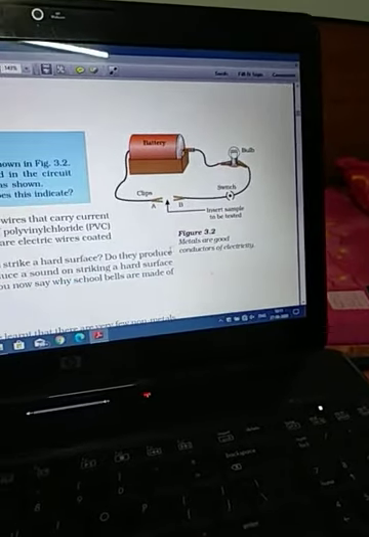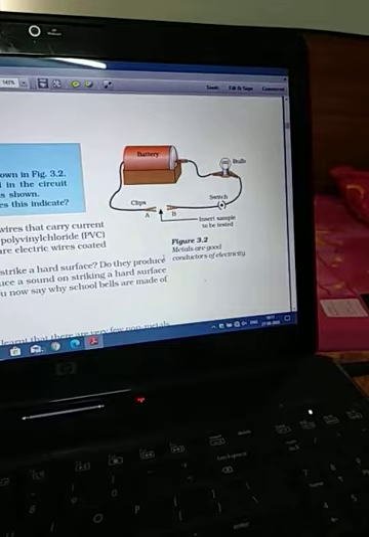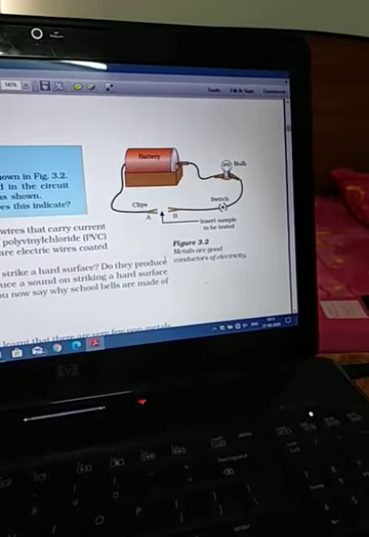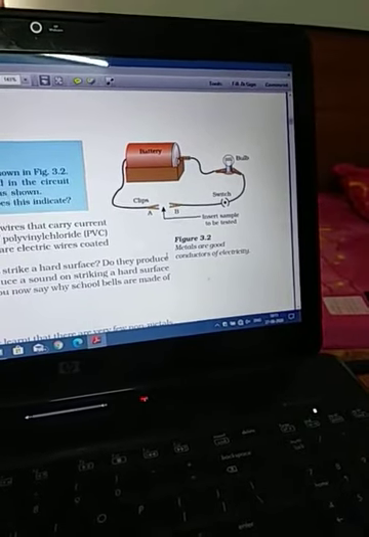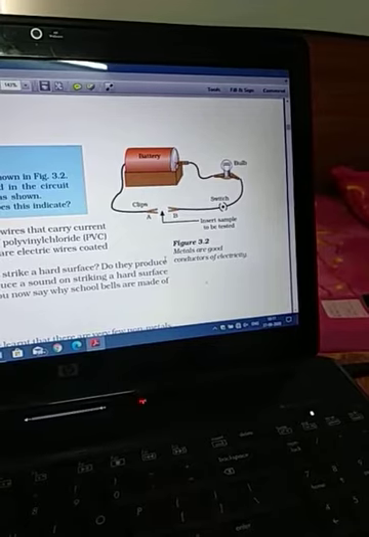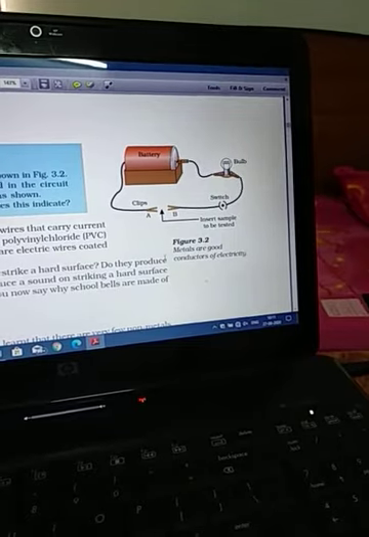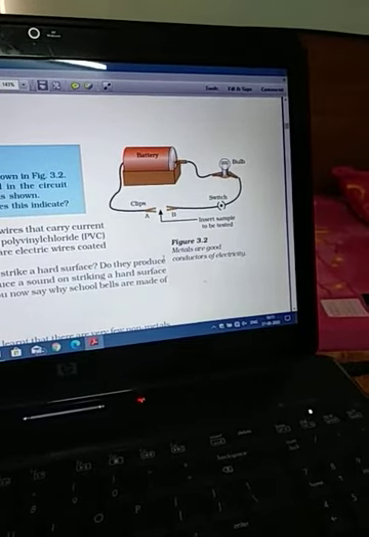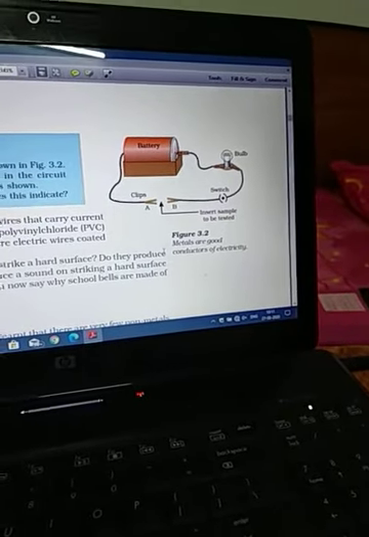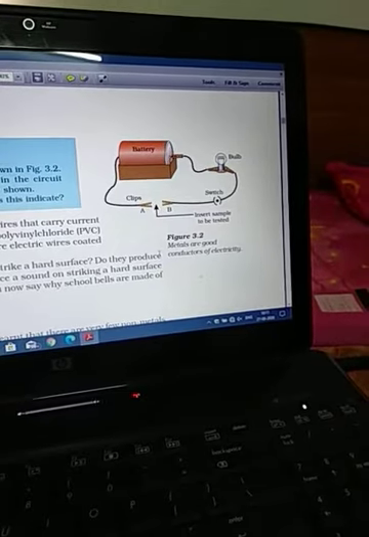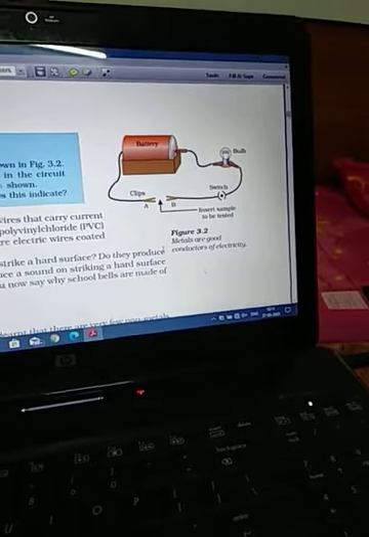Now one more important point. We prepare our wires from metals like copper and aluminium. To avoid any type of accident, we have to cover them with a poor conductor of electricity. We do insulation with the help of a non-conducting material like PVC, polyvinyl chloride, which is a rubber-like material and is utilized in many other purposes also, like PVC pipes, etc. So in this way we can define the properties of metals.